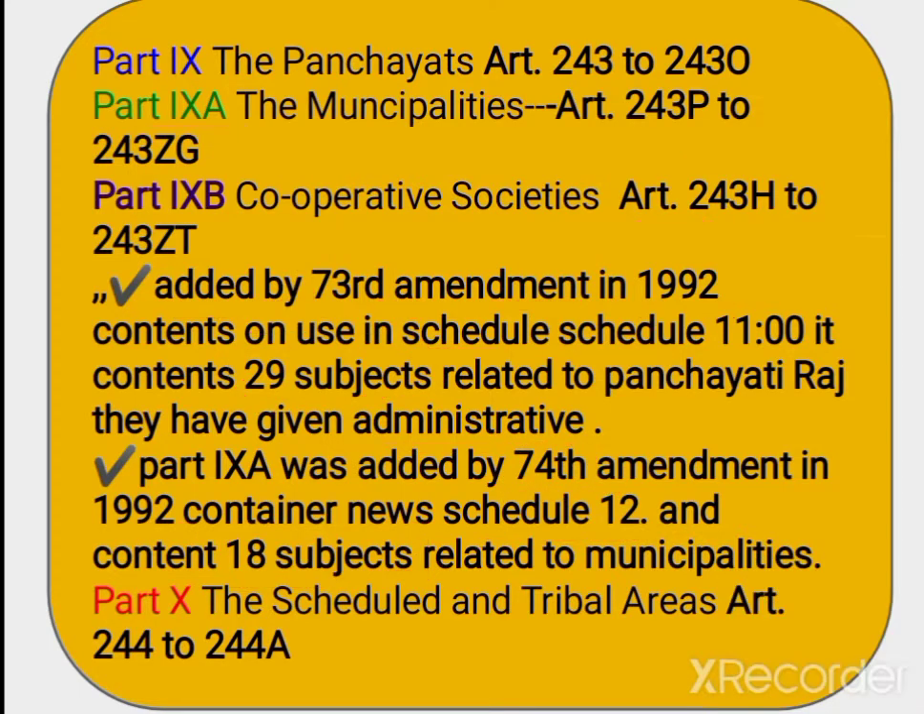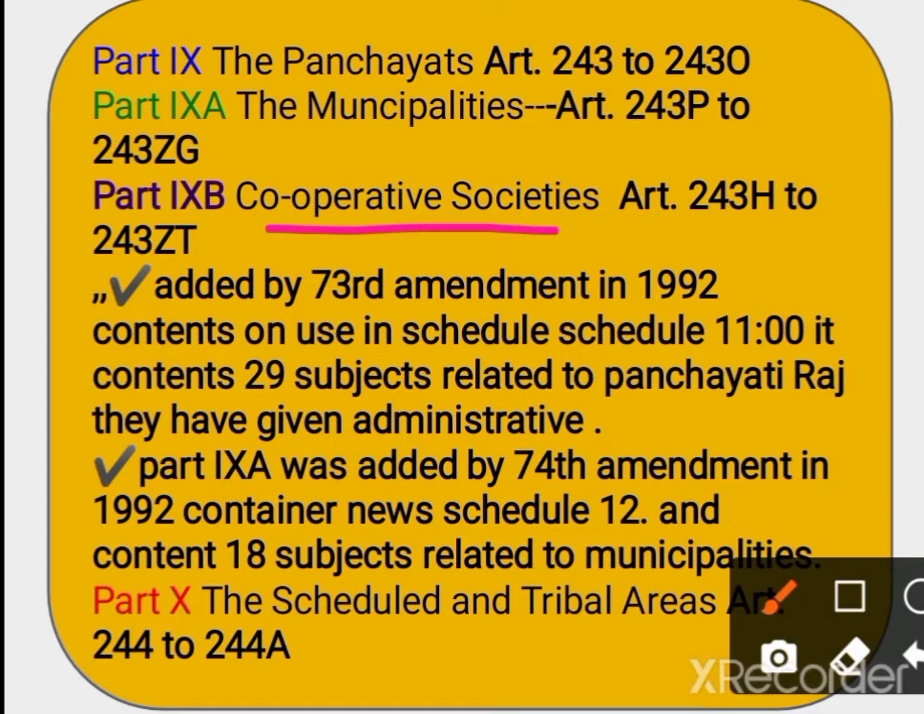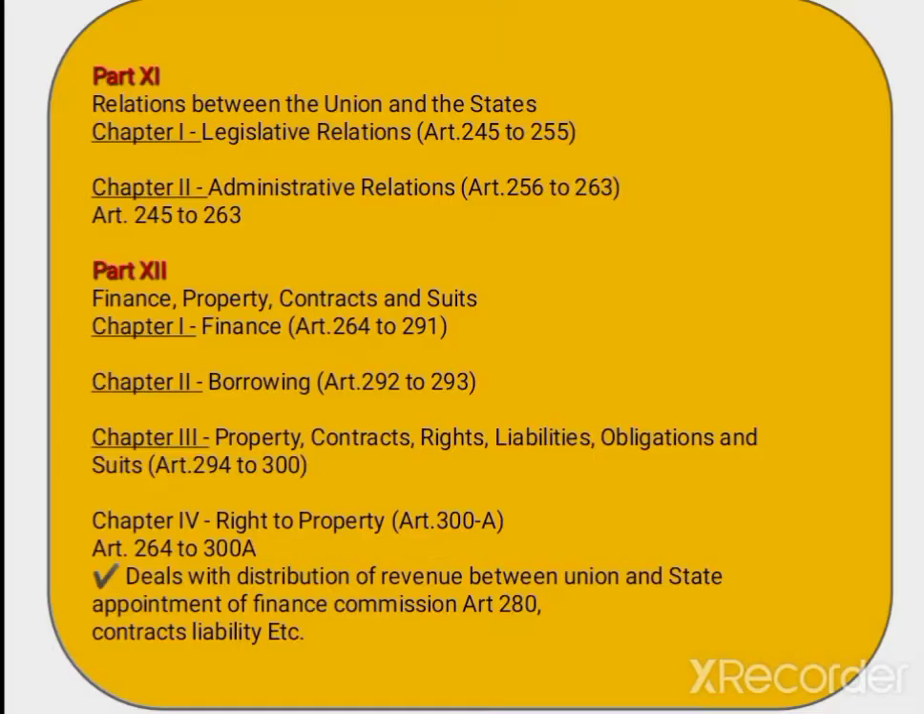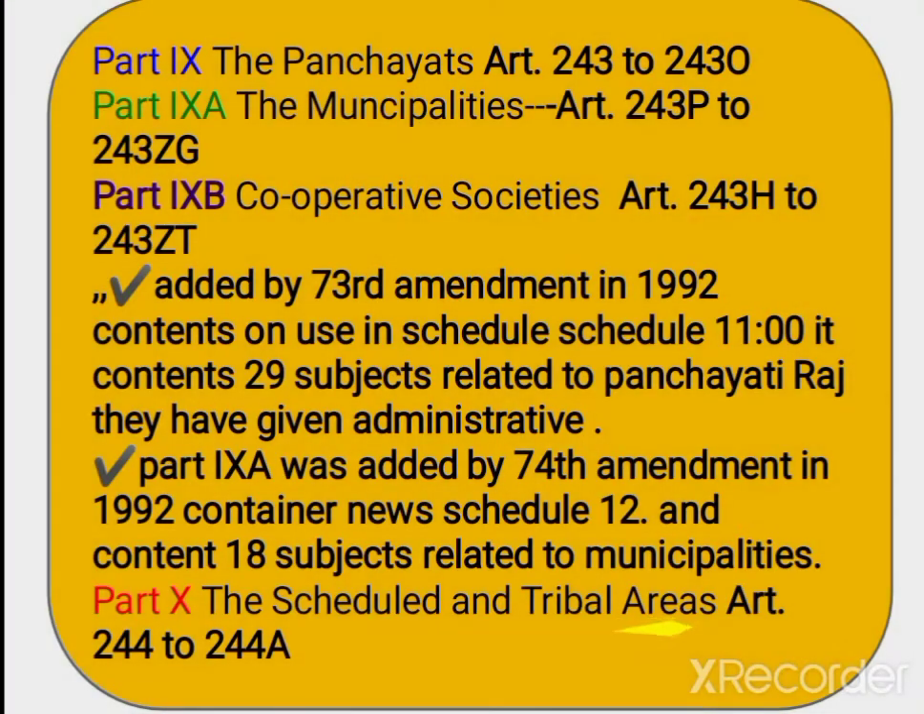Now part 9B. 9A is related to municipalities and 9B is related to cooperative societies, and it deals with articles 243H to 243ZT. Next part, that is part 10, is related to the scheduled and tribal areas, and deals with articles 244 to 244A.